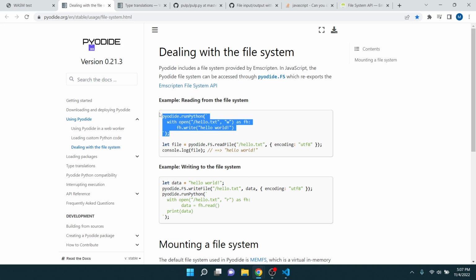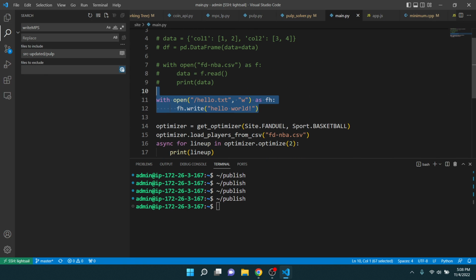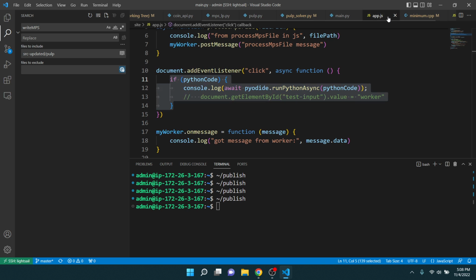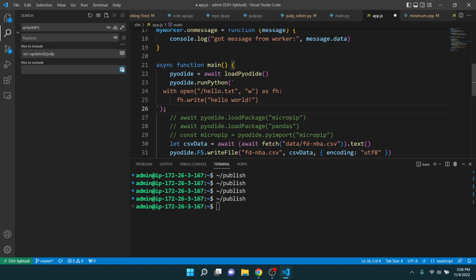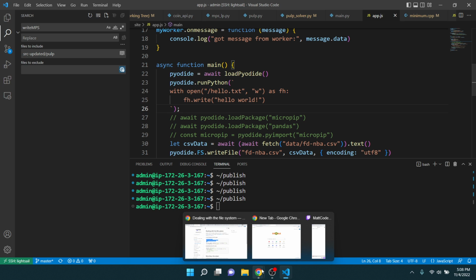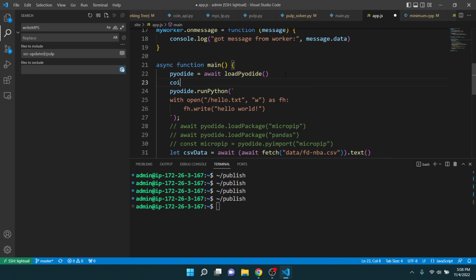Let me just copy this at the beginning. Let's make this even more basic. Main, load pyodide. I'll just do it right away. Let's try that, I guess. And then just to make sure here, I'll say main function.